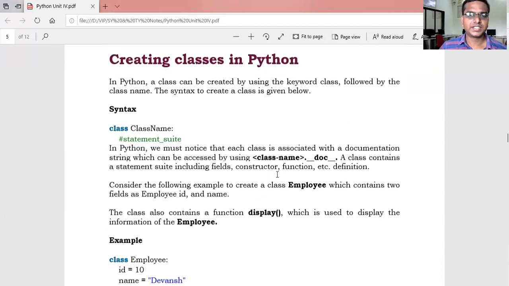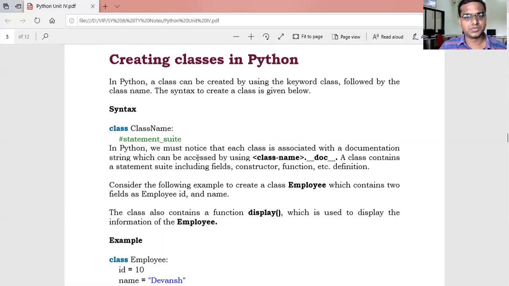So how do we create a class in Python? In Python, a class can be created by using the keyword class, followed by a class name. The syntax to create a class is given below. See, class is a keyword. It defines that we are going to declare a class here. And the class name is the name of the class, then colon sign, then the statement suite, whatever code we are going to write, declaring attributes, variables, and methods.